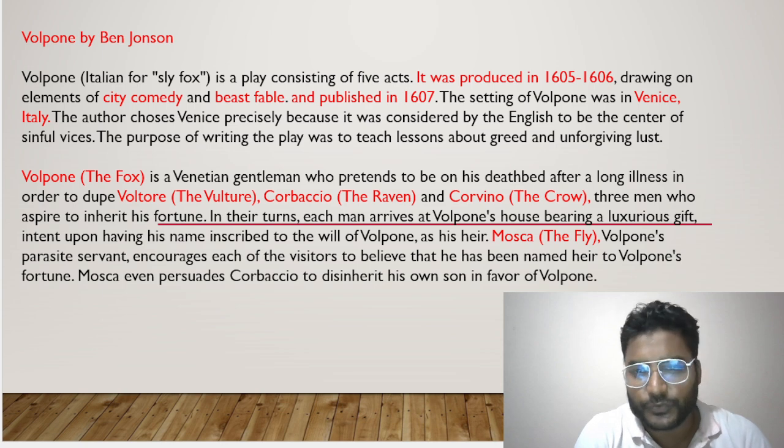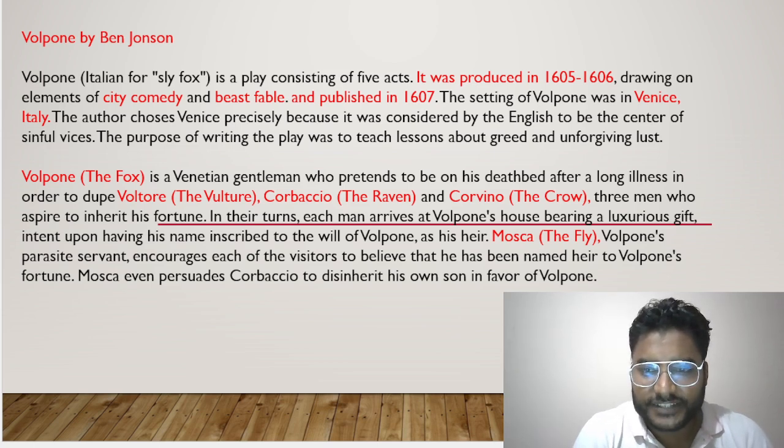Corvino, the crow. So we can see here a fox is an animal which is attributed to Volpone, the protagonist. Then we have Voltore, the vulture, then the raven who represents Corbaccio, Corvino the crow, Mosca the fly. Mosca is the servant of Volpone.